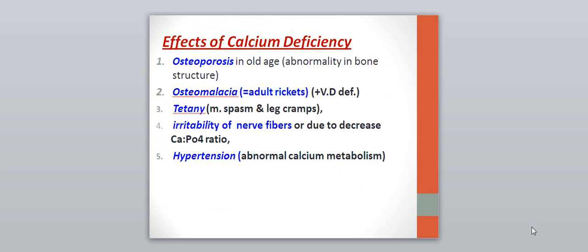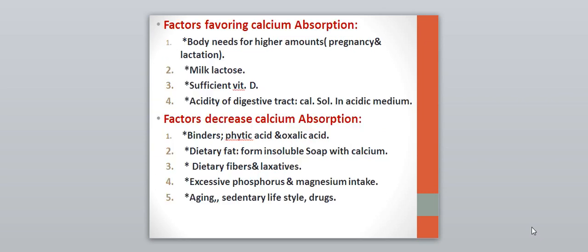So what is the effect of calcium deficiency? There is osteoporosis and osteomalacia. In osteoporosis, there is abnormality in bone structure. Osteomalacia occurs when there is vitamin D deficiency as a cause for this calcium deficiency. There is tetany, muscle spasm, leg cramps, irritability of the nerve fibers, sometimes ending with convulsion, and this occurs when there is reduction in the calcium phosphate ratio. Also, hypertension occurs because of abnormality in calcium metabolism.